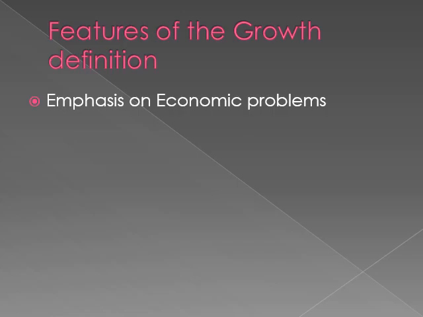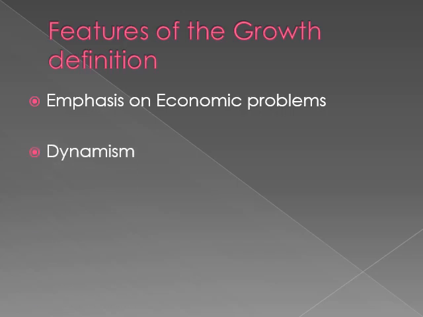emphasis on economic problems. Okay, basically what has happened over here is that Paul Samuelson has clearly focused upon or emphasized upon economic problems. Now he is more talking about scarce resources and unlimited ones, and therefore the definition is giving a realistic explanation of economic problems. Similarly, Robbins did the same. He also gave emphasis on economic problems in the form of scarcity of resources and unlimited wants. And this is exactly what the growth definition, that is Samuelson who has given this definition, is emphasizing upon.